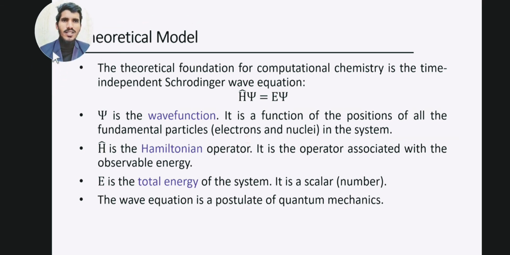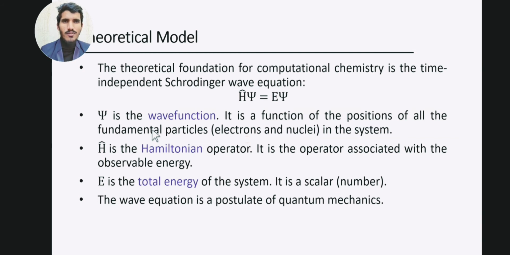So the theoretical foundation for computational chemistry is the time independent Schrodinger wave equation. Computational chemistry is based on the time independent Schrodinger wave equation, which says H psi is equal to E psi. This is the form of the equation, where psi is the wave function. It is a function of the position of all the fundamental particles, electrons and nuclei, in the system. So what is psi?